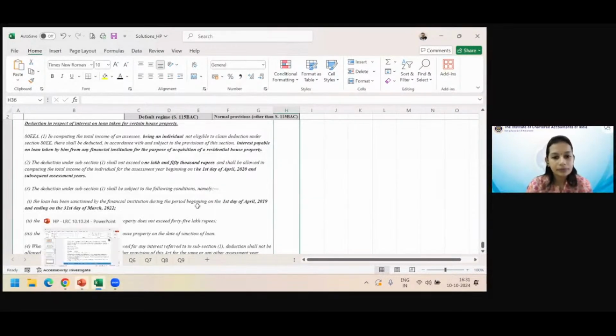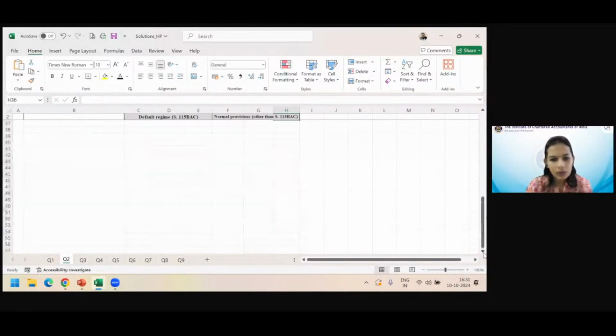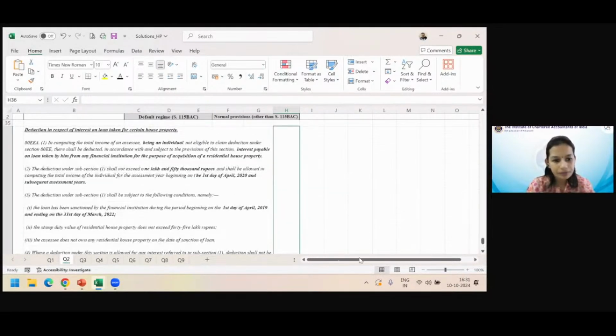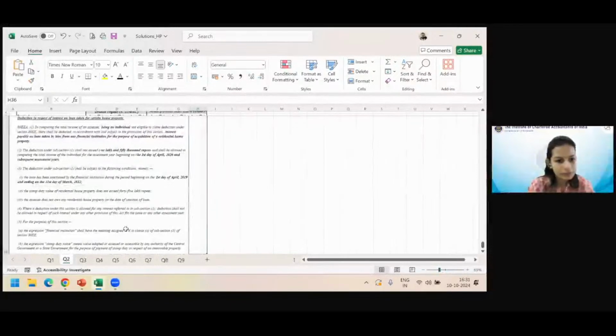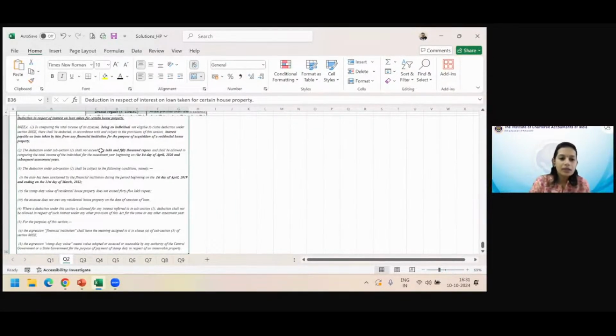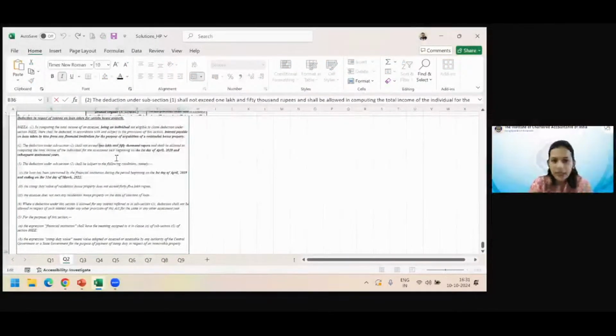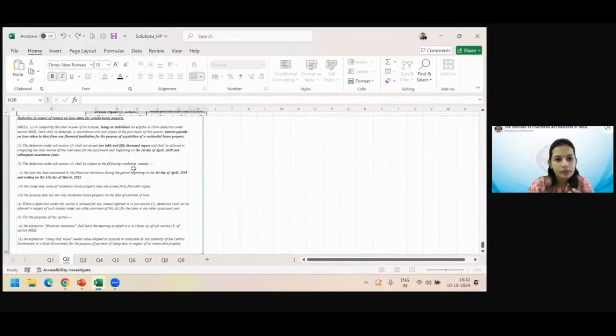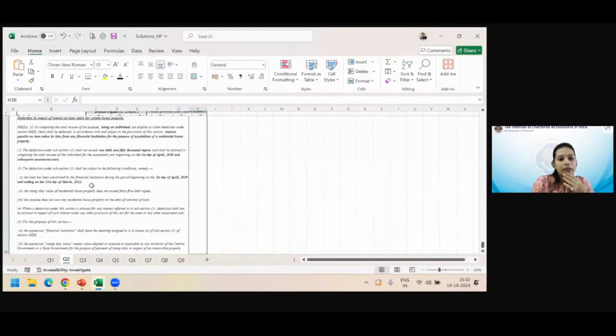Madam, that 1,50,000 is not per year, that is the total of the loan. During the entire loan period, that 1,50,000. In the total loan period? Yes, madam, it is not per year. Okay. But what we are seeing here is that suppose we are calculating for one assessment year only. You will have to assume that it is not taken in other years, or you have to have some information in the sum saying that you have already exhausted your limit. Well, that is okay. Just for clarity's sake, I am telling. Is it correct, what I told?